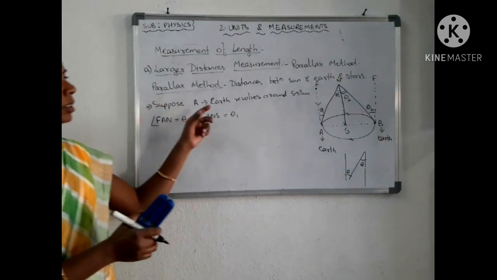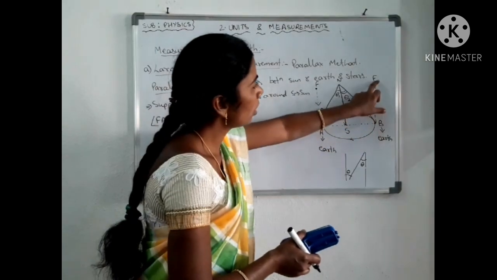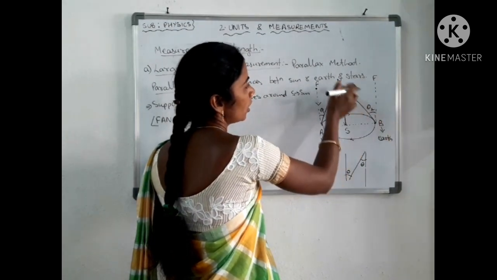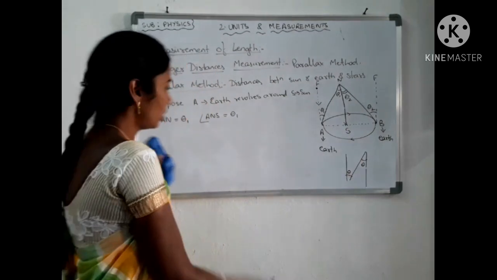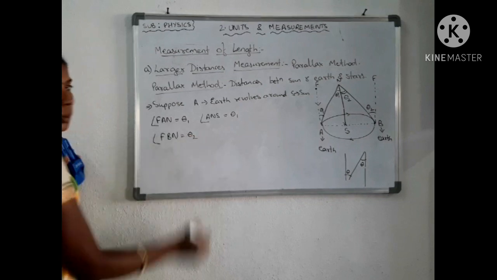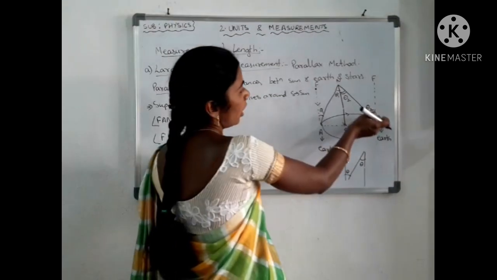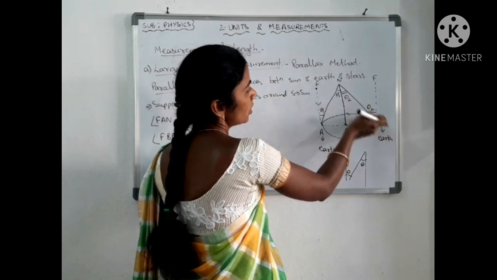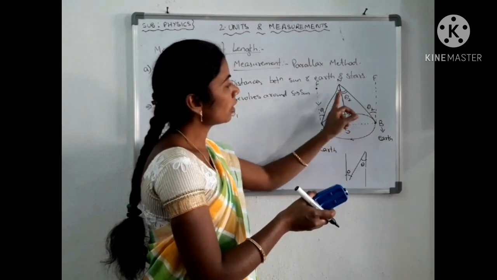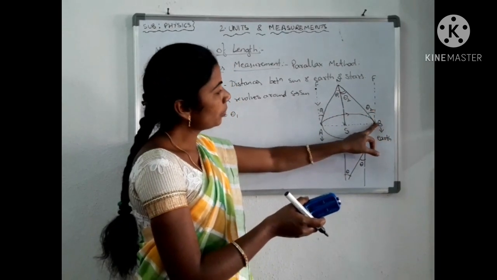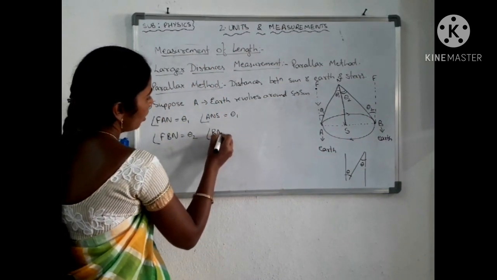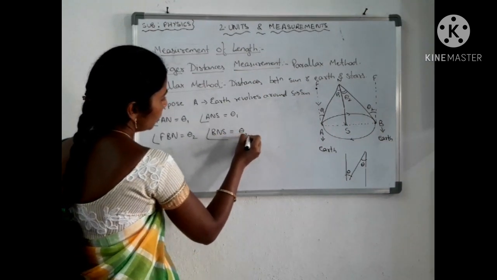Okay. Then next, if you take angle FBN, what is this FBN? Theta 2. Let us write that one. Angle FBN is equal to theta 2. Okay. Then here angle FBN is theta 2, so angle BNS will also be theta 2 because these two angles are opposite interior angles. So angle BNS is also theta 2.